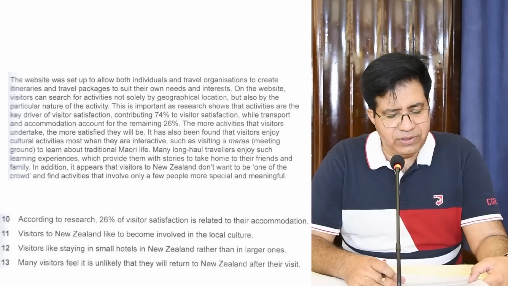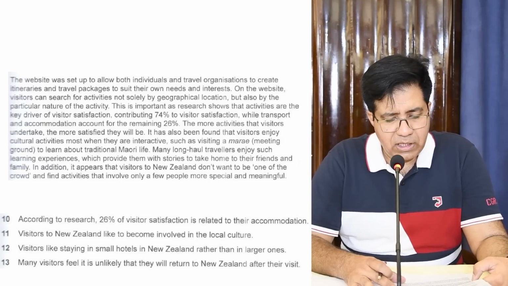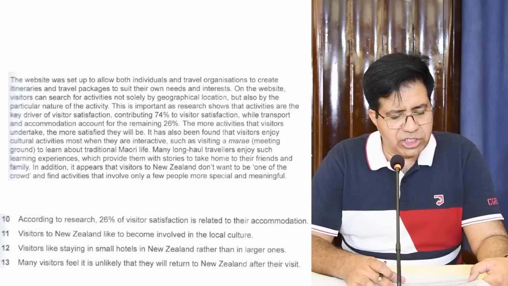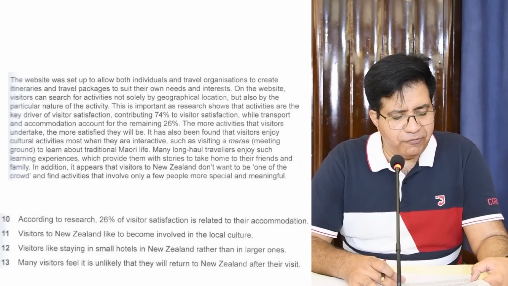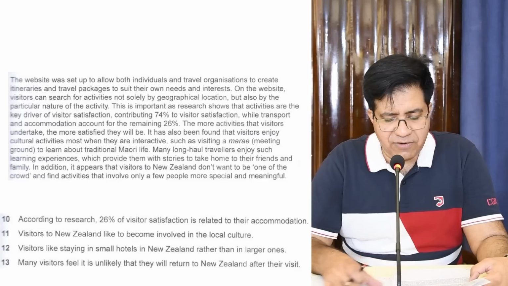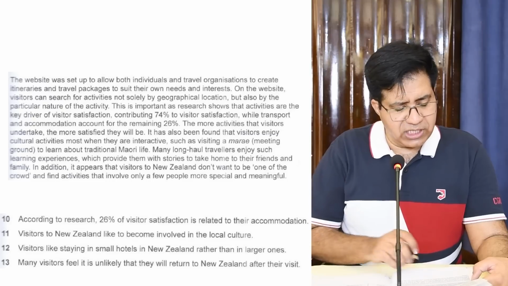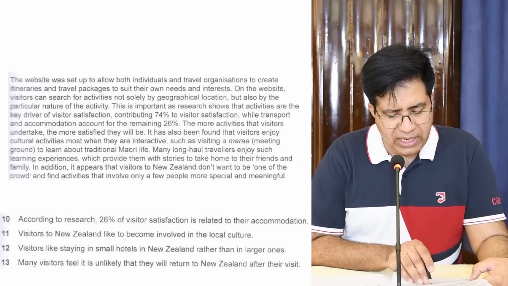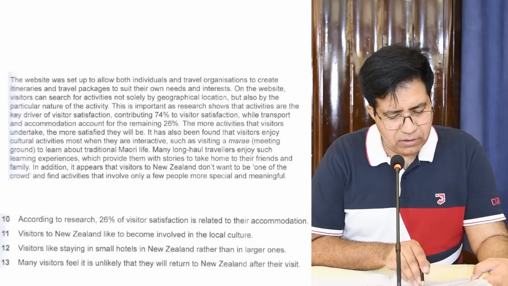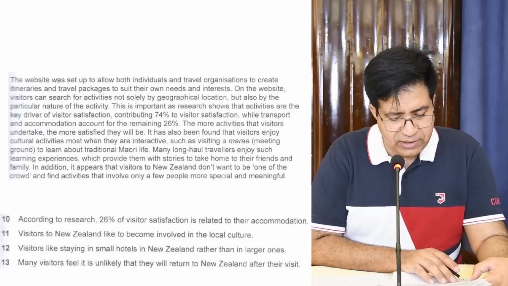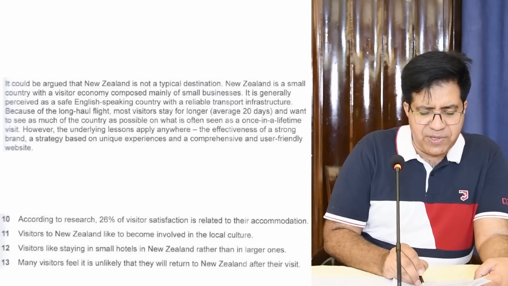Second paragraph, last two lines. In addition, we got the word hotel here. In addition, it appears that visitors to New Zealand don't want to be one of the crowd, and the first activities that involve only a few people, more special and meaningful. Can you see the word hotel here? There is no word. Next paragraph, can you see any word like hotel? Okay, they use the word small businesses.